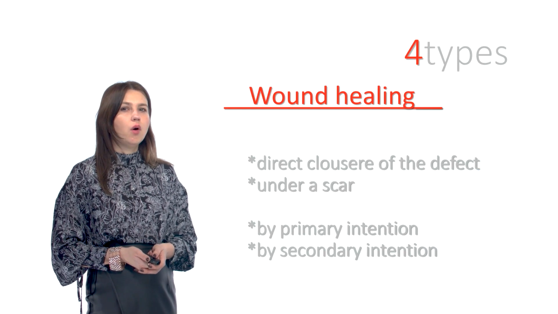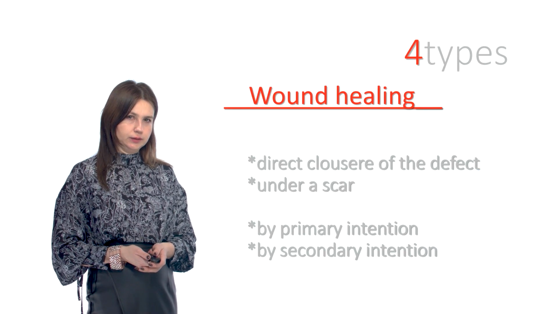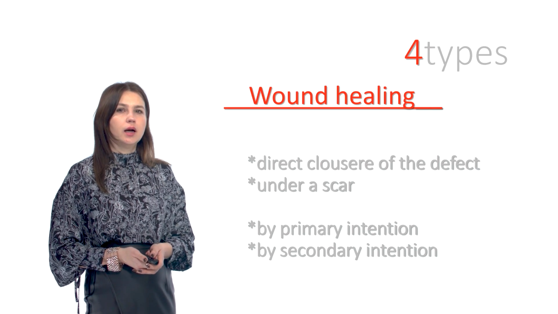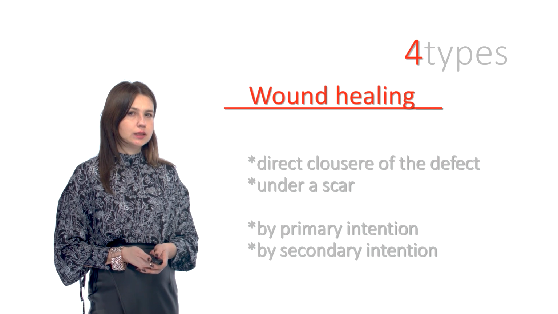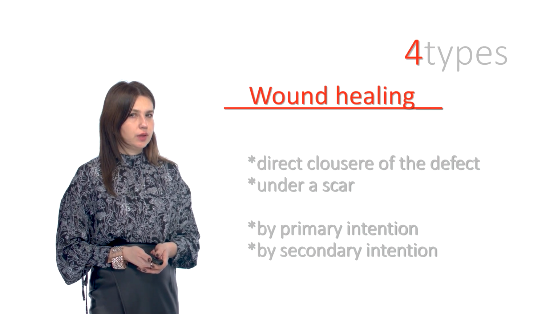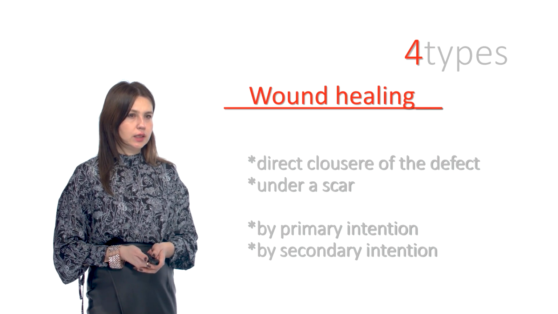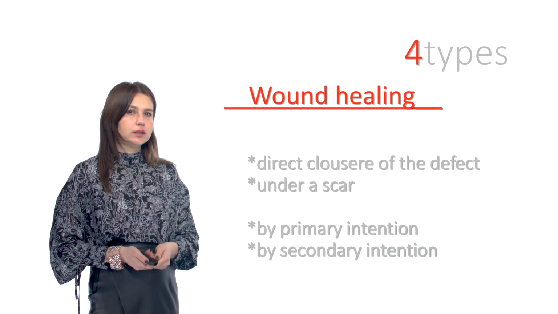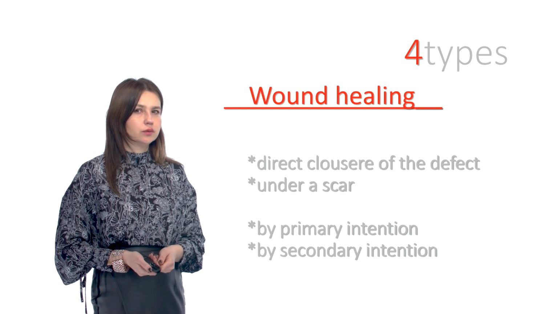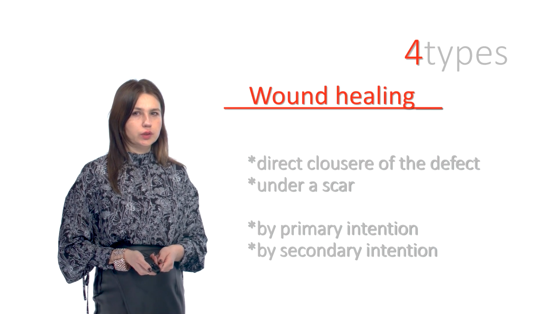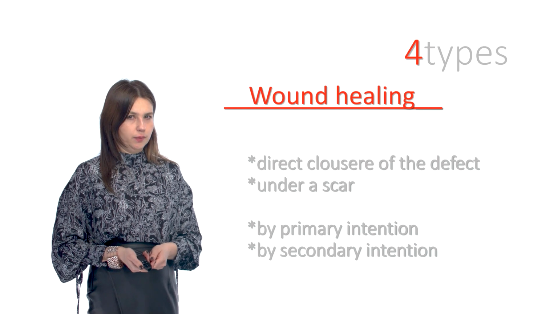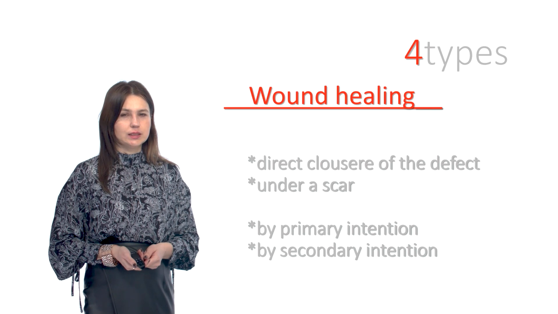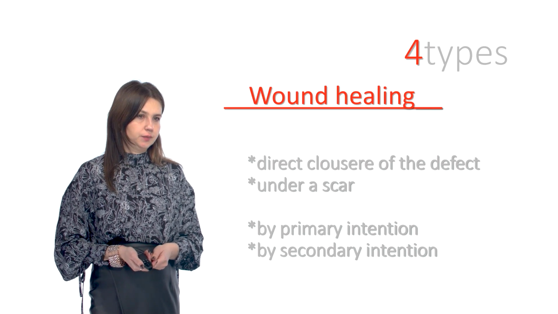There are four main types of wound healing. Direct closure of the epithelium defect. It is the simplest healing, consisting of the closure of a superficial epithelium defect by the epithelium cells. Wound healing under a scab. In this case, the healing process starts from the clotting of blood or lymph, which forms a scab. Underneath, there is a rapid regeneration of the epidermis, and then the scab is separated.